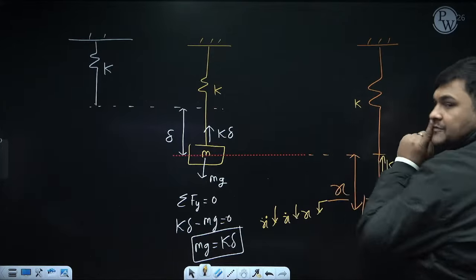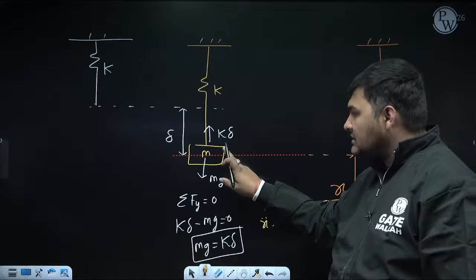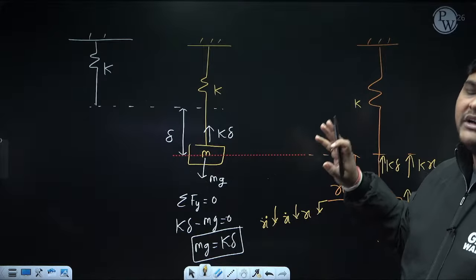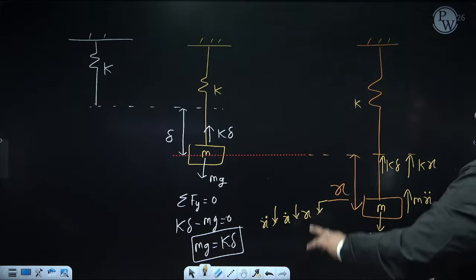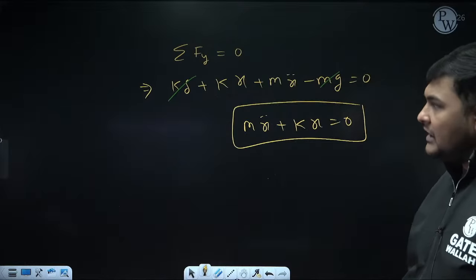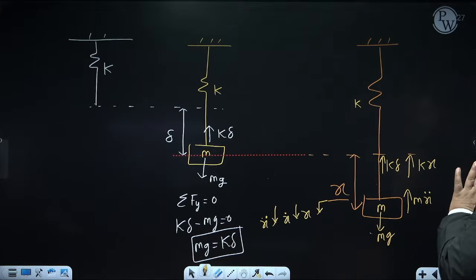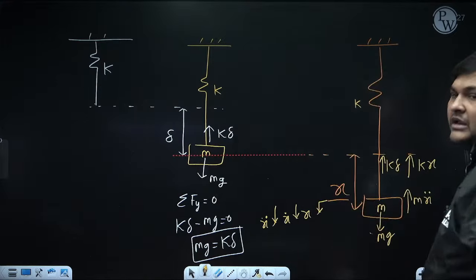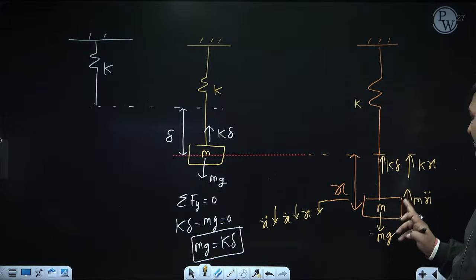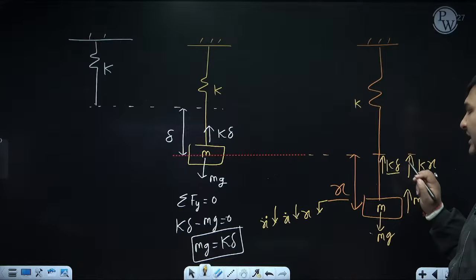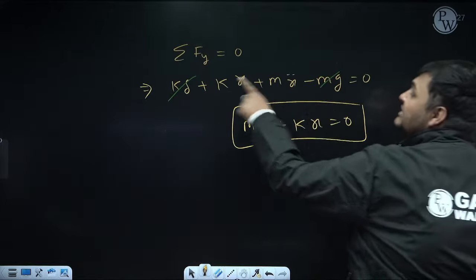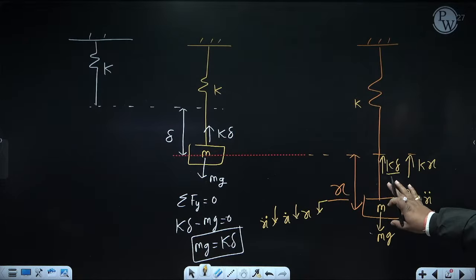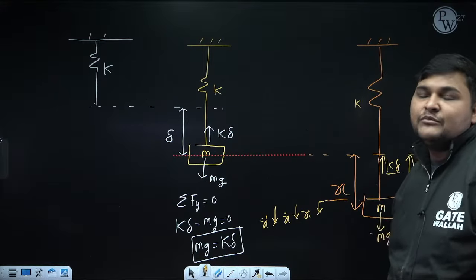This is also a general case. When one spring is attached to the mass, and the mass is vibrating in the direction in which the spring is aligned, it doesn't matter whether the diagram is horizontal, vertical or inclined, the governing equation will always be like this. But if you do this derivation, you can see that for this second case the derivation was very lengthy. The reason is that in this derivation we considered weight and also the static deflection, and after that we cancelled this part. But before applying this, I already knew that mg and k delta will be the same, they will cancel each other's effect.